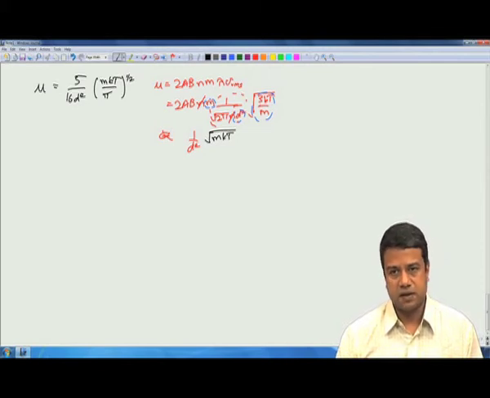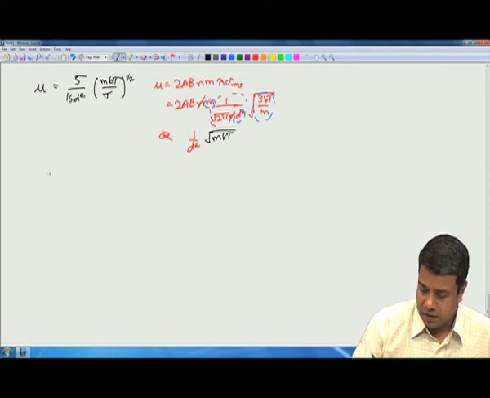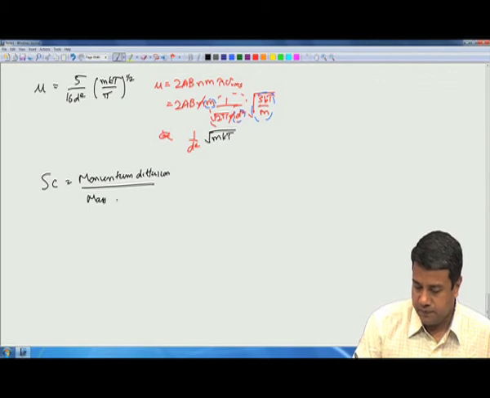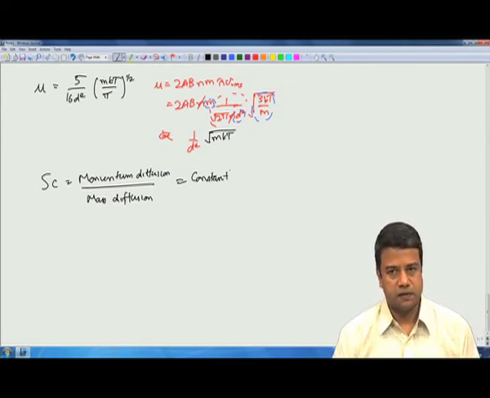And it is for this reason that the Schmidt number, which is the ratio of momentum diffusion to mass diffusion, is approximately a constant in gases, in the kinetic theory of gases.